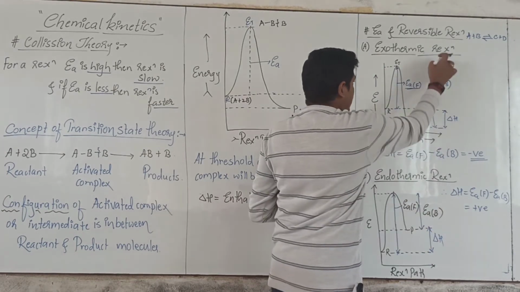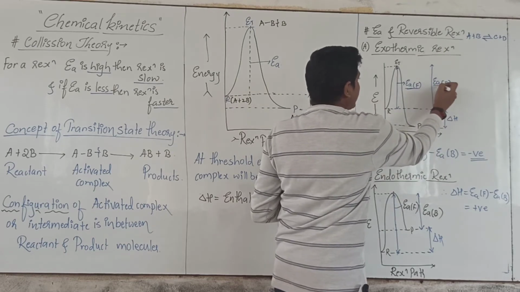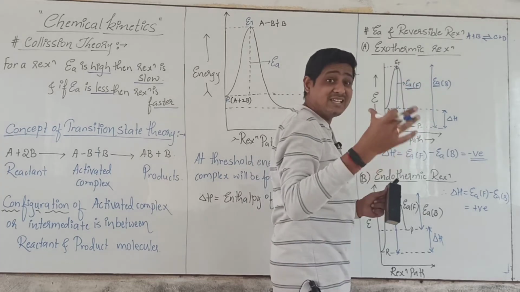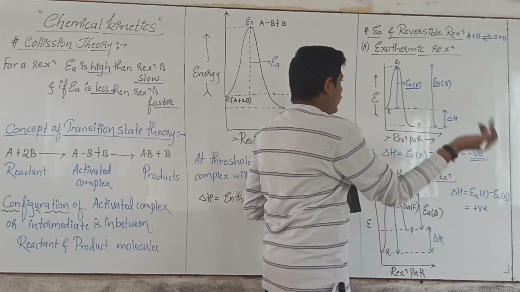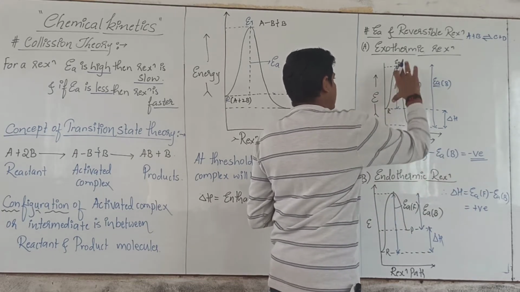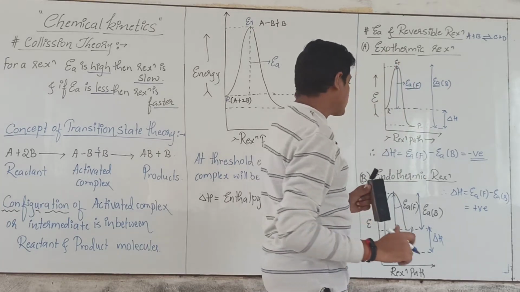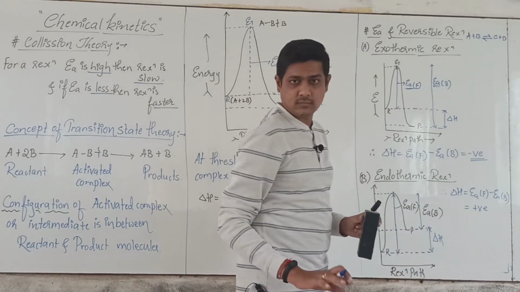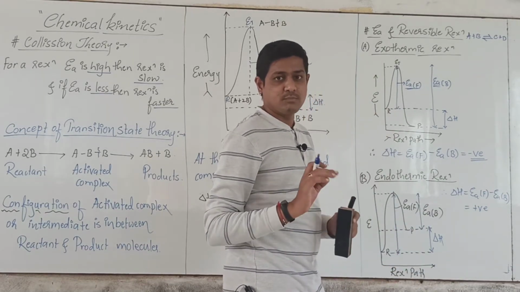Now if you look at the path, what is the energy of activation for the backward reaction? Look, from here to here they have to reach, that is higher energy. For the forward reaction, if you look, reactants are here, so the energy gap is less. So when you take that, it will be negative. I hope you are understanding it. Okay, simple thing is it.